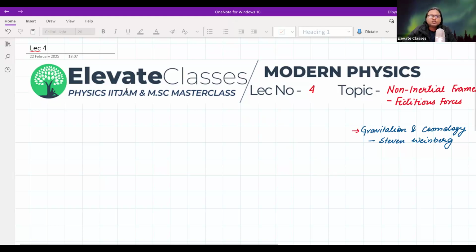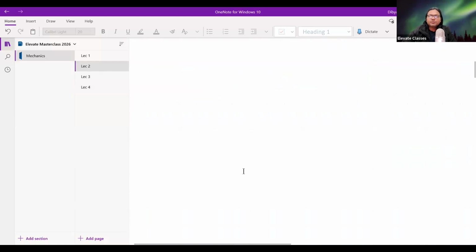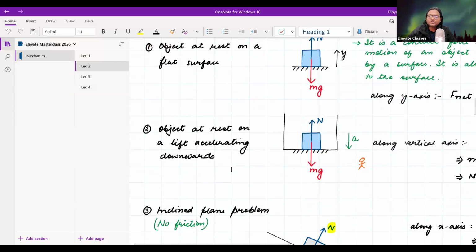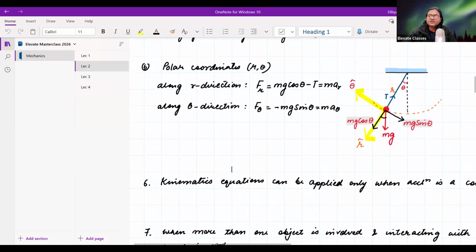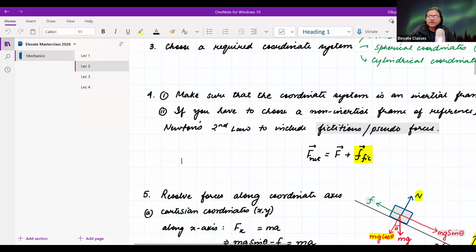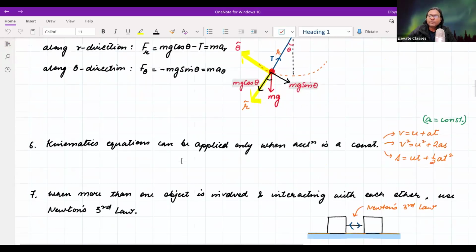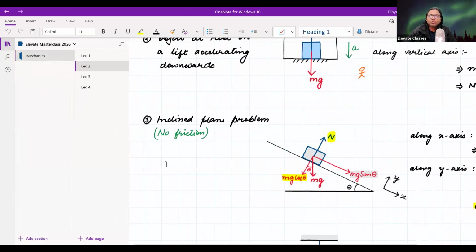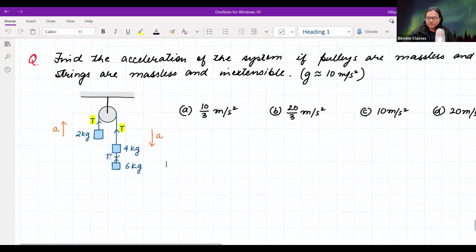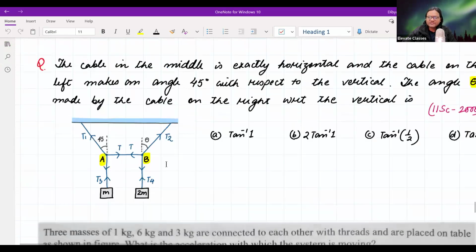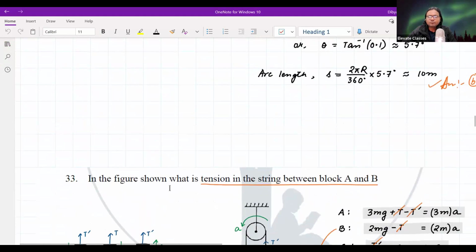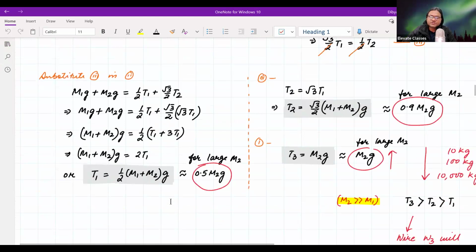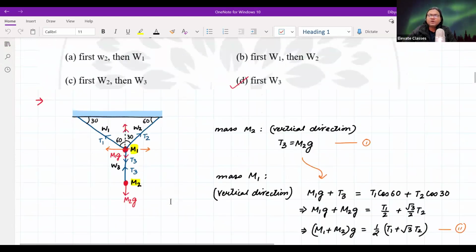Guys, no problem. So, I introduced to you in lecture number 2 these problems related to free body diagrams, where we are essentially interested in how some sort of a system evolves based on the various forces that are acting on the system. In lecture number 3, we did some problem solving. We applied those instructions to look at various kinds of problems, problems involving friction, problems without friction, problems with pulley systems, problems involving static equilibrium and so on.